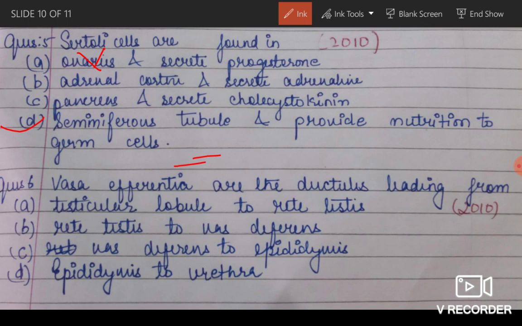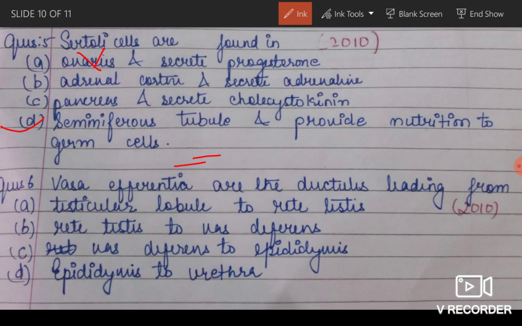Now the vasa efferentia are the ductules leading from testicular lobule to rete testis, rete testis to vas deferens, vas deferens to epididymis, and epididymis to urethra.